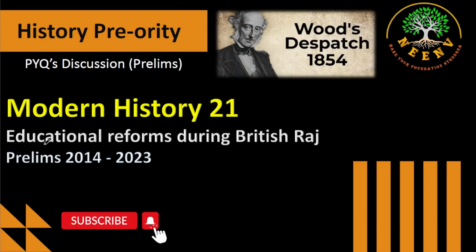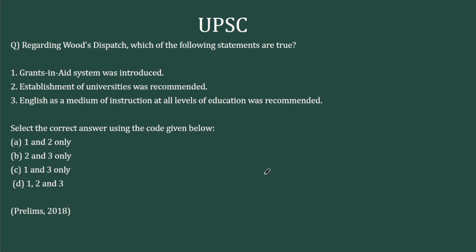The theme for today's video is educational reforms during the British Raj. We have 5 questions for discussion in this video. The first question starts with Wood's Dispatch, which is a very prominent theme when it comes to educational reforms in the British Raj. The question is from 2018 Prelims and it goes like this.